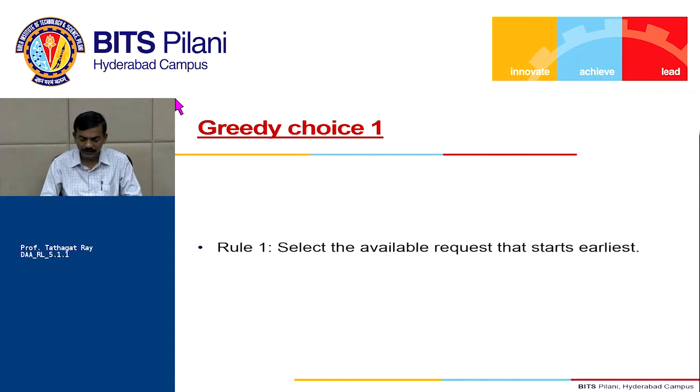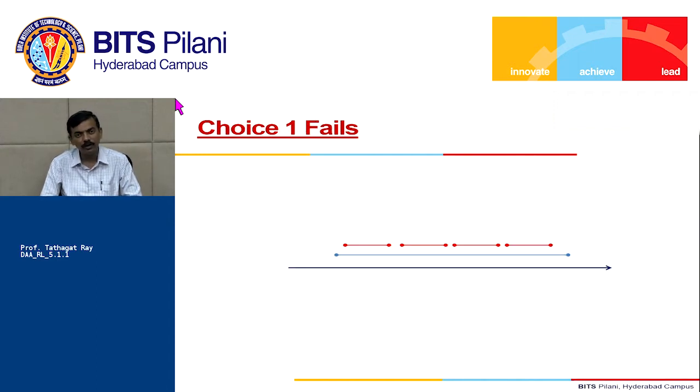Fine. So here is an example which shows that we will not get an optimal solution. How? Let's say I got these 5 activities. So this is the timeline. Okay, let's say this is the time, and this is activity number 1, or let's say this is A1, A2, A3, A4, A5.